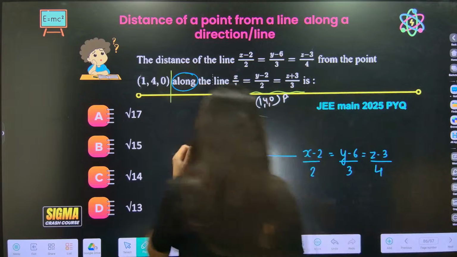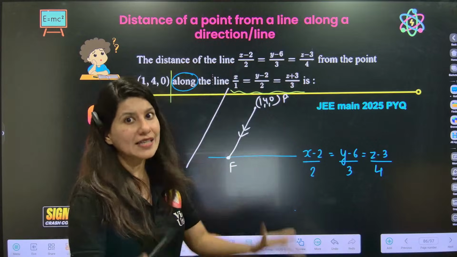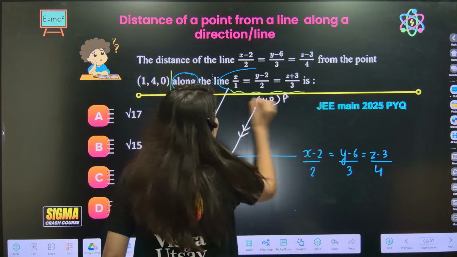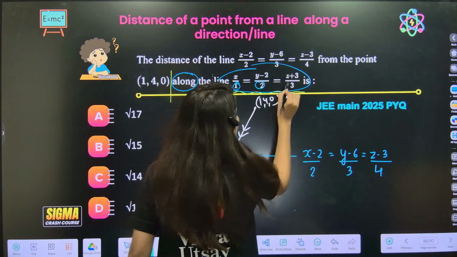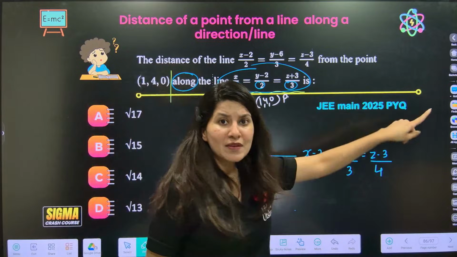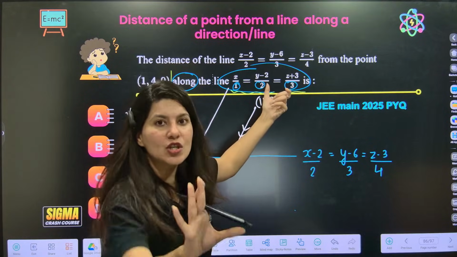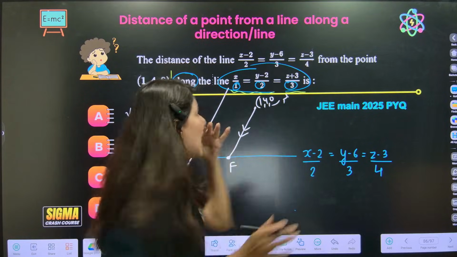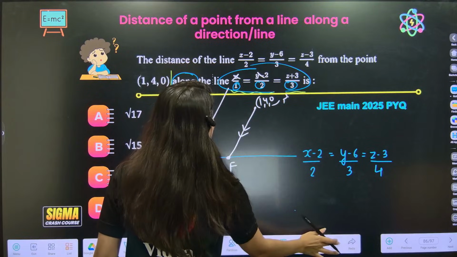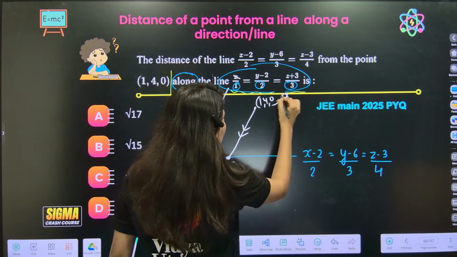Let me tell you that distance of a point from a line along a direction or a line is given. Sometimes they will give you direction. Basically, I am not interested in this line. I am interested in the direction. So they can give you direction also. If you go to the JEE Main 2025 PYQ, a similar question is there where they are just giving a direction. That means just a vector is given. So same procedure. I am interested in the direction of this line. Now, can I write the equation of line?